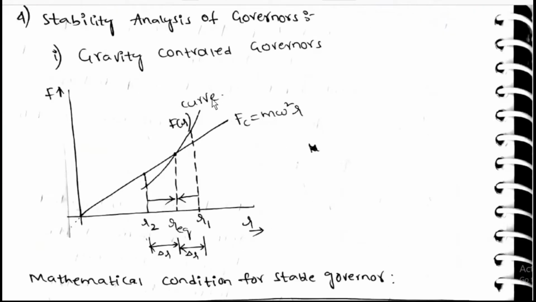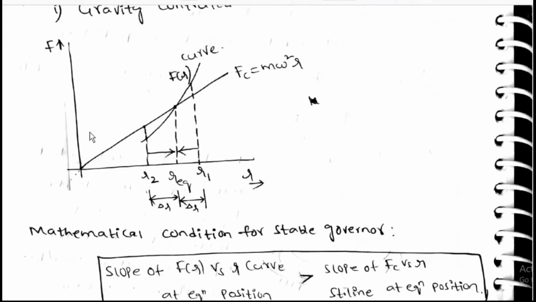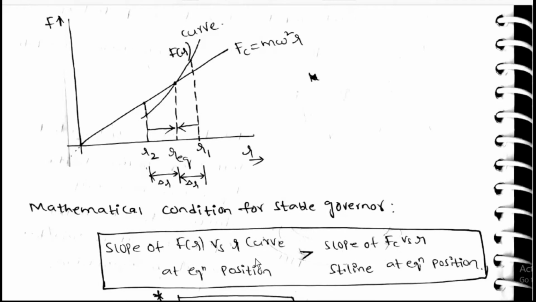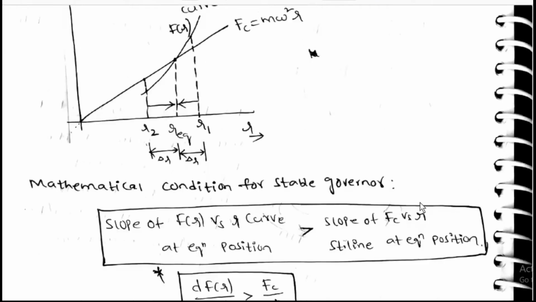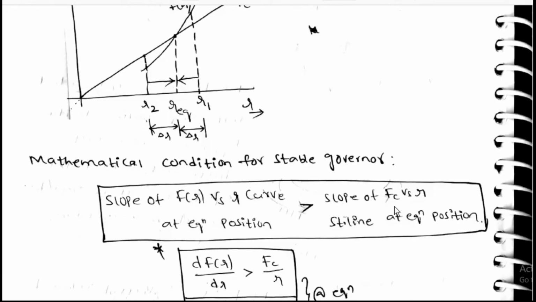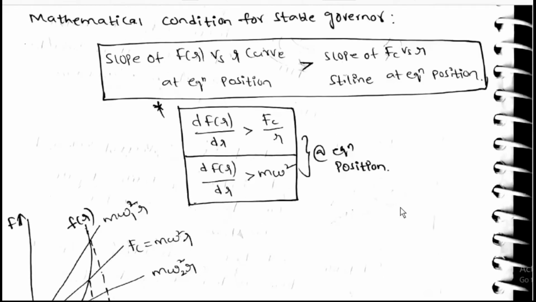Stability analysis of governor. Stable gravity controlled governor. Here is F of R, this is r equilibrium, r1, r2. Mathematically, the condition for a stable governor is that the slope of the F of R versus r curve at the equilibrium position is greater than the slope of the Fc versus r straight line at the equilibrium position.